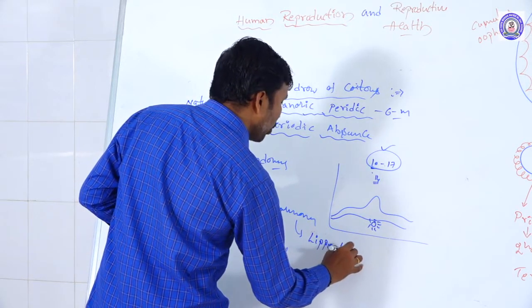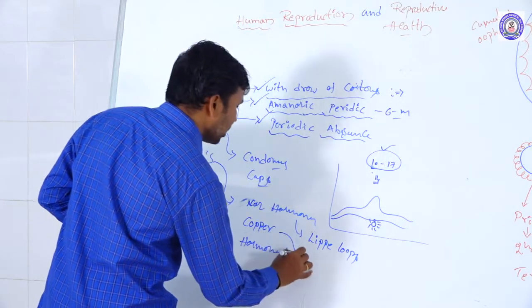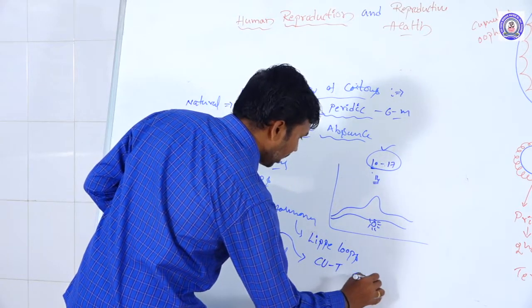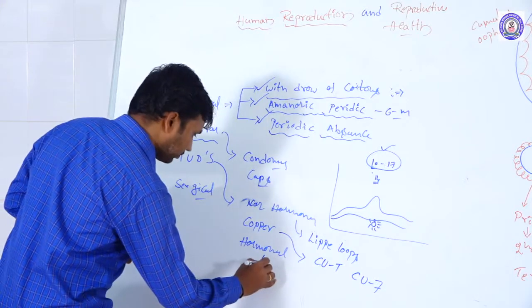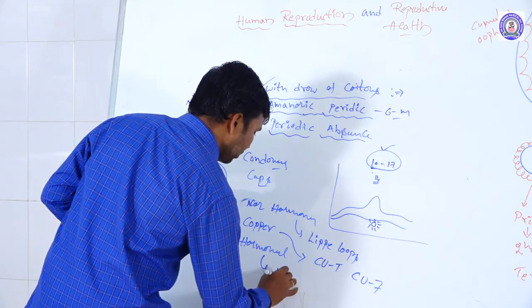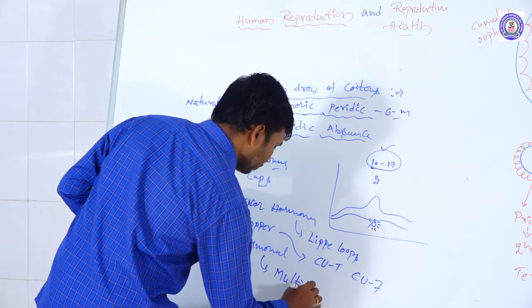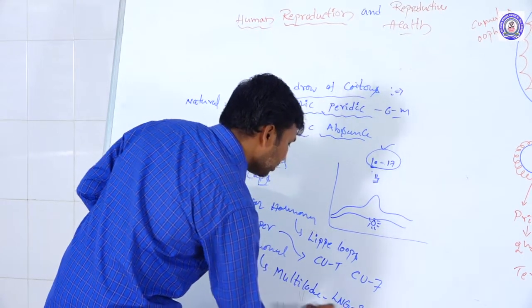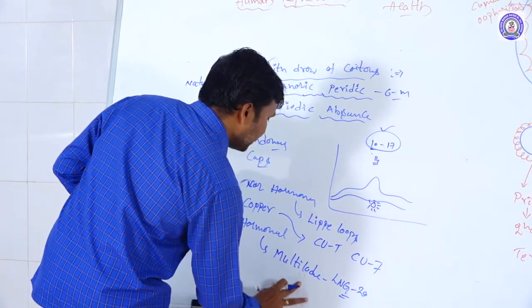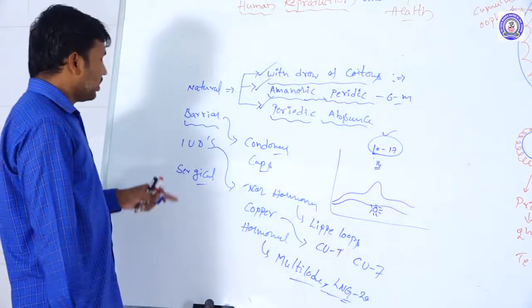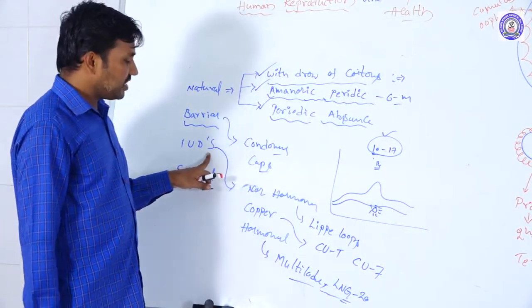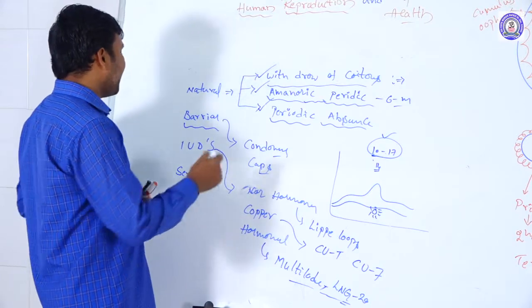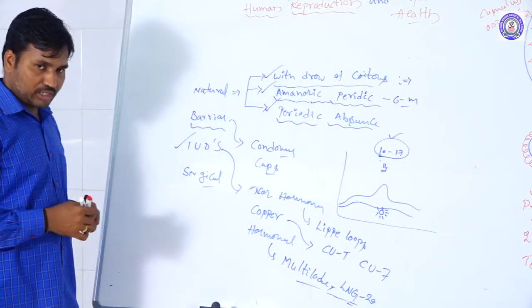Non-hormonal devices are lippes loops and copper devices. Copper T and Copper 7 come under the copper devices. The hormonal devices are Multiload and LNG-20; these two come under the hormonal devices. By using intrauterine devices we prevent pregnancy. In India, most probably these contraceptive methods are followed.